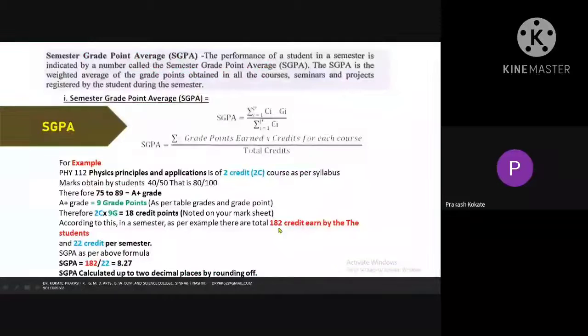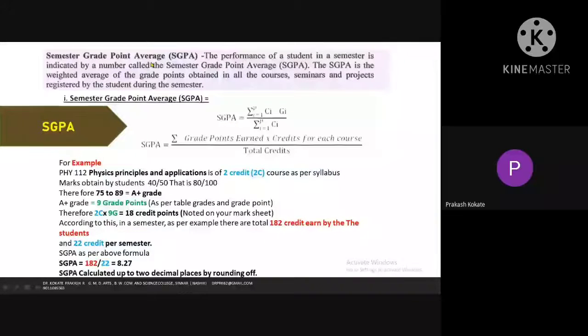Now we'll go further. See here, semester grade point average, SGPA. Don't bother about what you are seeing on the screen of your laptop or mobile. What is that summation and what is that calculation? I will simplify the matter as per university had given. Now what is SGPA? Semester grade point average.